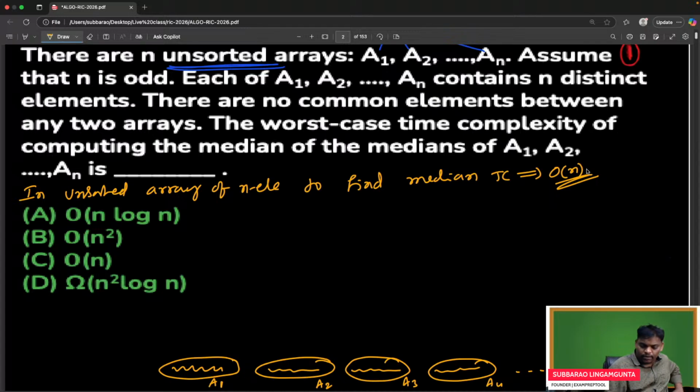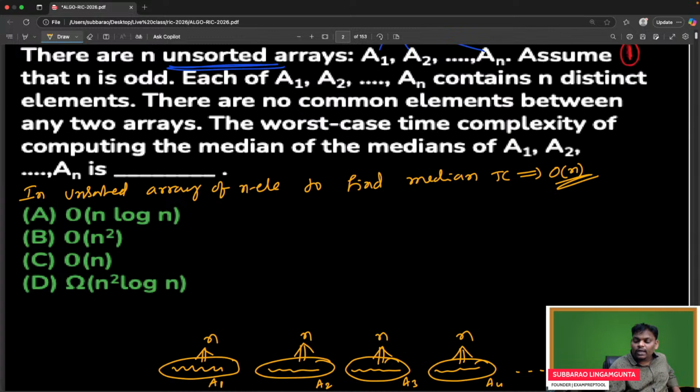Now see what happened. In this unsorted array, to find the median, because there are n elements, it takes n time. Here also, to find the median, n elements, n time. Here also n elements, n time.